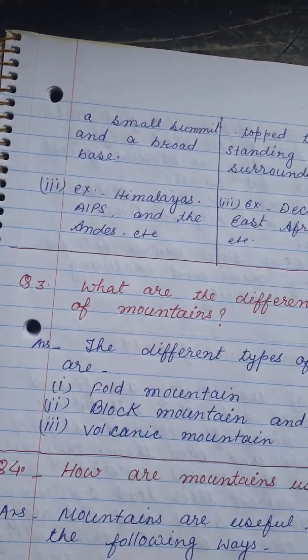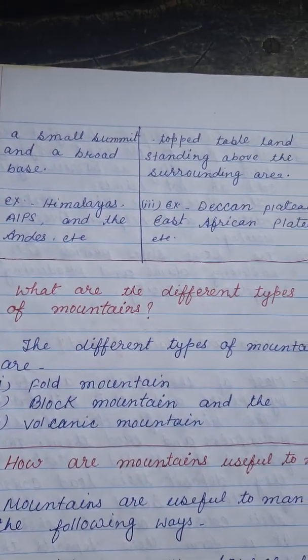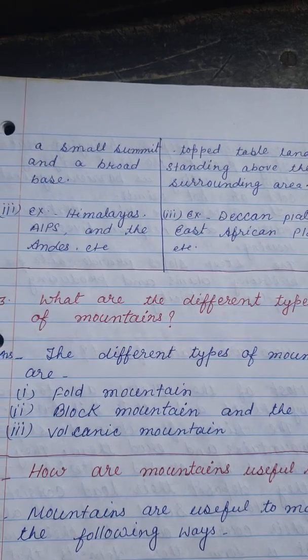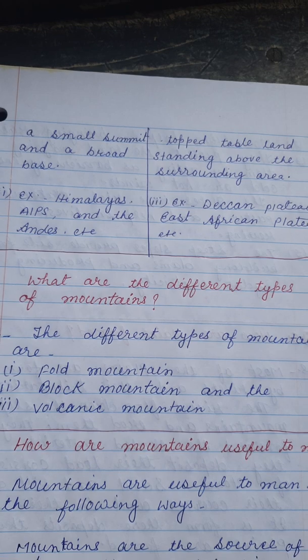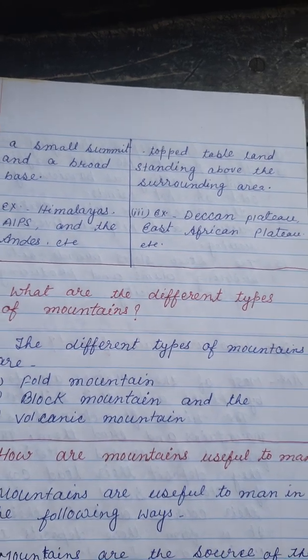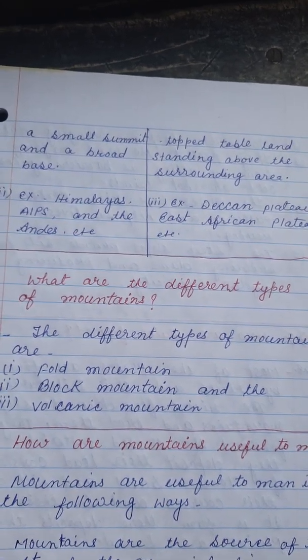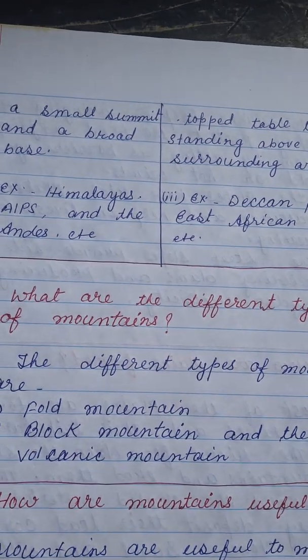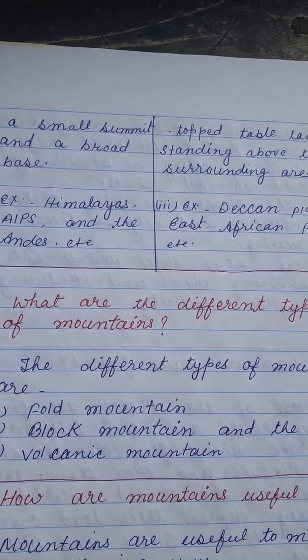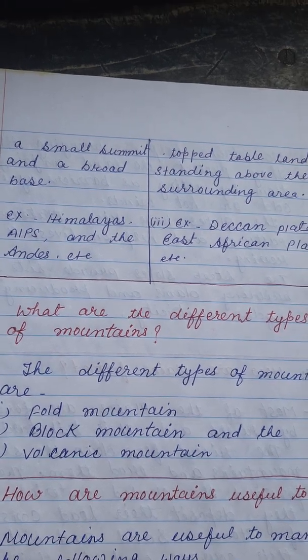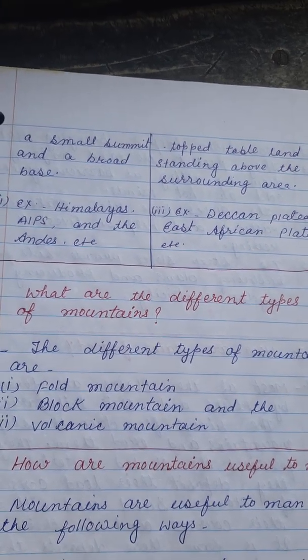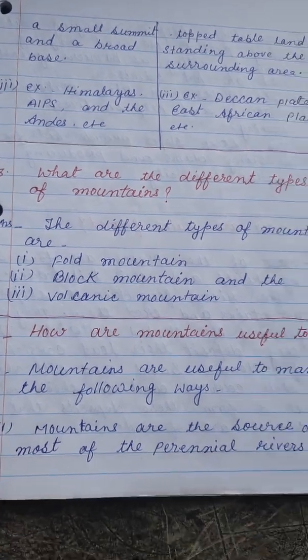Question number 3 is, what are the different types of mountains? Boys, I have already taught you in the class that we have 3 different kinds of mountain. They are fold mountain, block mountain and volcanic mountain.